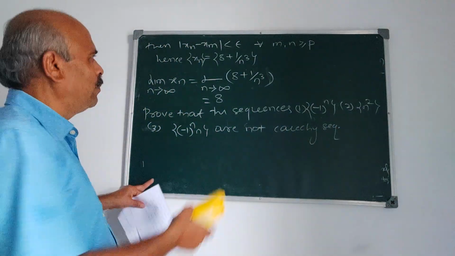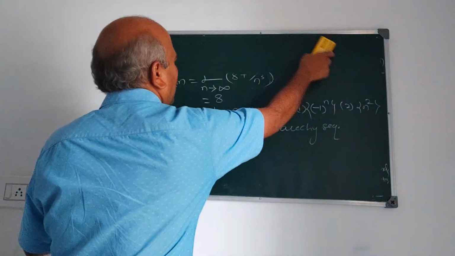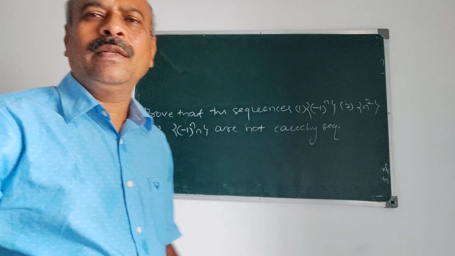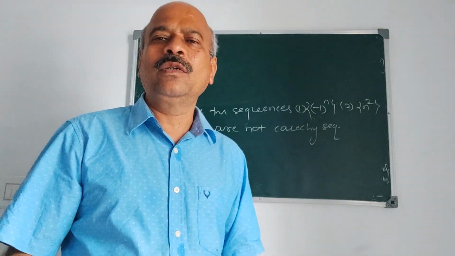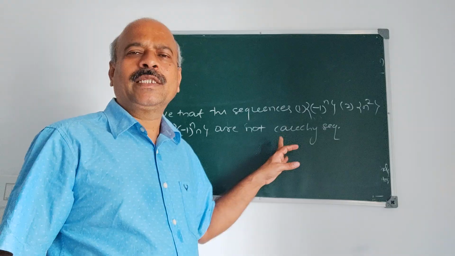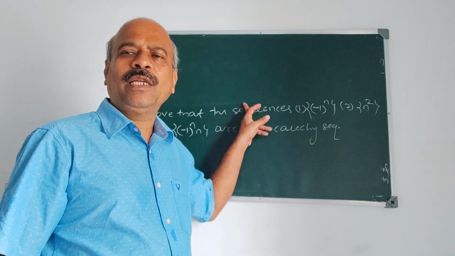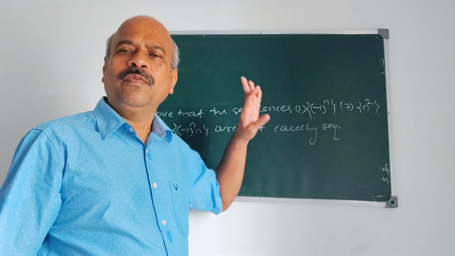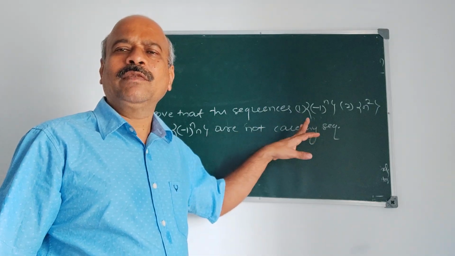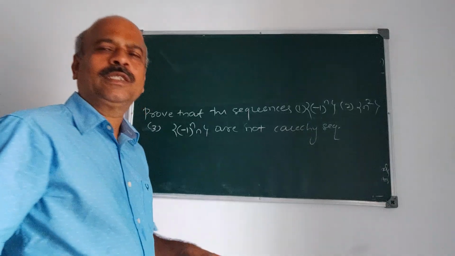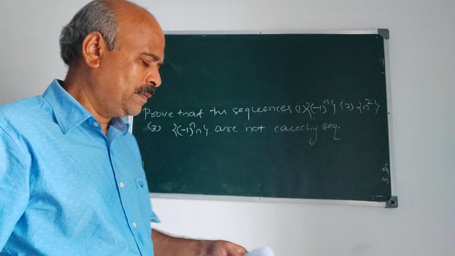Now, as in the earlier examples, we take some pre-assigned number epsilon, and we try to find out whether there exists a p so that xn minus xm is less than that pre-assigned epsilon for all n, m greater than or equal to p. If it is possible, then the sequence becomes a Cauchy sequence. Now, I think in all these three cases, such p doesn't exist.